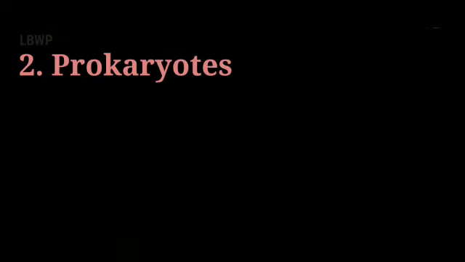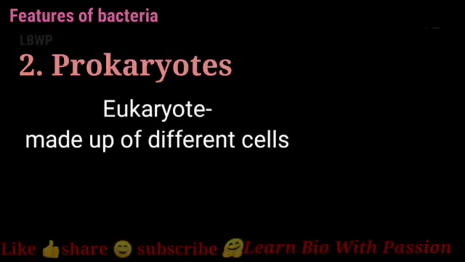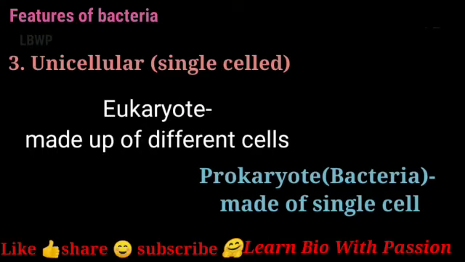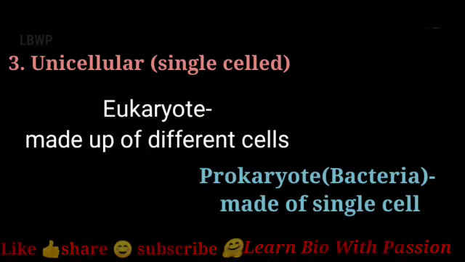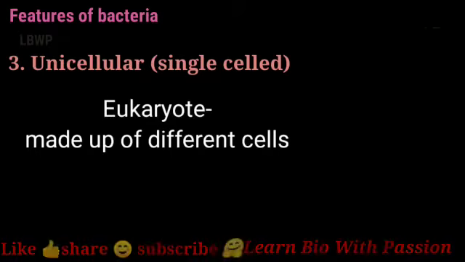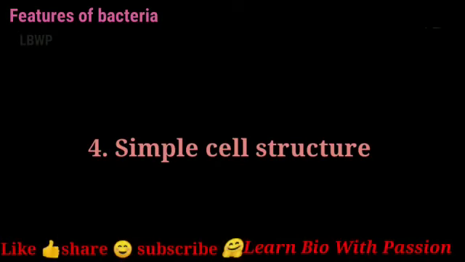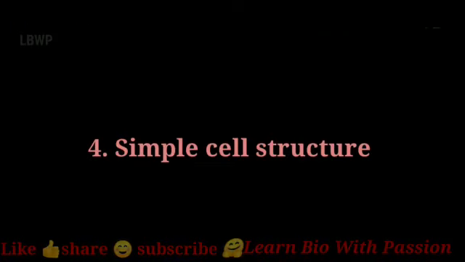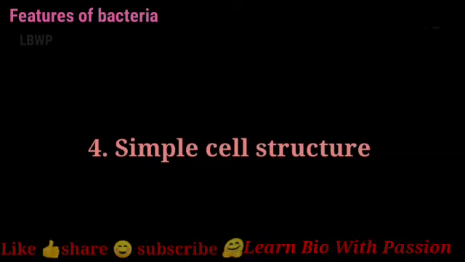As I have already said, the human body is made up of different types of cells, but bacteria have only a single cell. So they are termed unicellular organisms, with a single cell structure. In the next video, we will be discussing the cell and its cell structure.